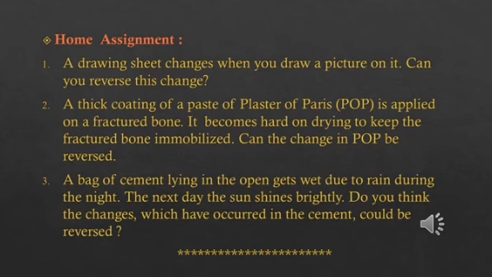So POP is the plaster of Paris. Generally, when you have a fracture, they put the plaster, that is nothing but POP. So it is put across the hand or whichever fractured part, so that that part of the body becomes immobilized. What do you mean by immobilized? Immobilized means to restrict the movement. So can the change in POP be reversed? POP becomes hard. So can you reverse this change? You are going to think and write the answer.